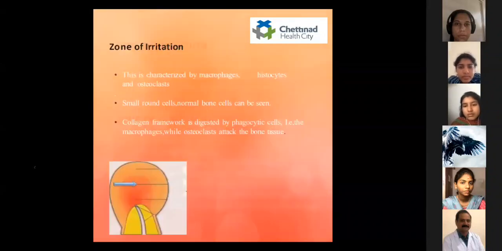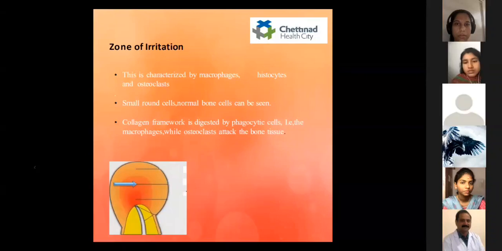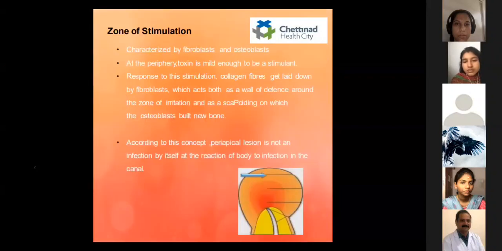This is characterized by macrophages, histiocytes, osteoclasts, and small round cells. Normal bone cells can also be seen, and the collagen framework is digested by the phagocytic cells, that is the macrophages, while osteoclasts attack the bone tissue. So the next important, the last zone, is the zone of stimulation. It is characterized by fibroblasts and osteoblasts. At the periphery, the toxin is mild enough to be a stimulant.